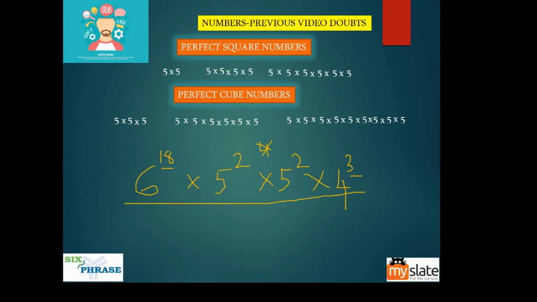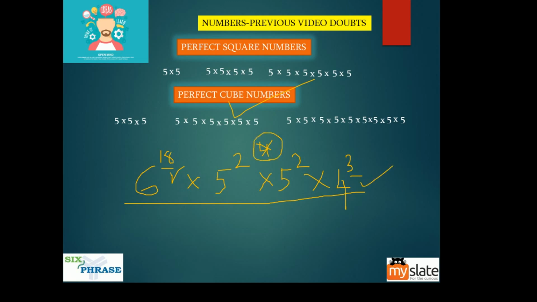So guys, we are dealing with cubes. I'm sorry if I keep saying perfect squares. Right now we are talking about cube numbers. I'm really sorry. So this whole number is not a perfect cube. The reason is this is a multiple of 3, this is a multiple of 3, 2 plus 2 is 4, this is not a multiple of 3.